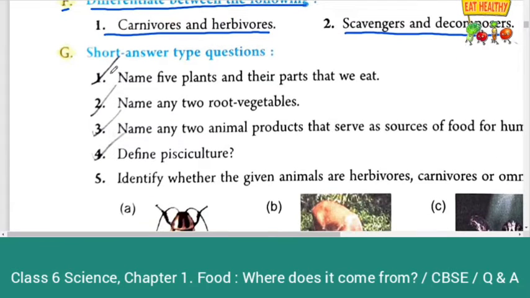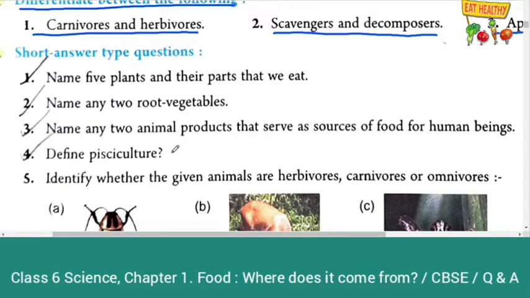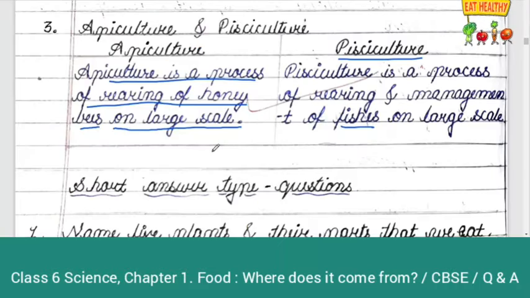Now these are the short answer type questions. Name 5 plants and their parts that we eat. Name any 2 root vegetables. Third question. Name any 2 animal products that serve as sources of food for human beings. Fourth, define pisciculture. So we will see the short answer type questions one by one.